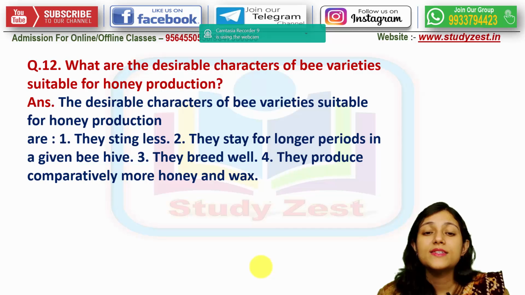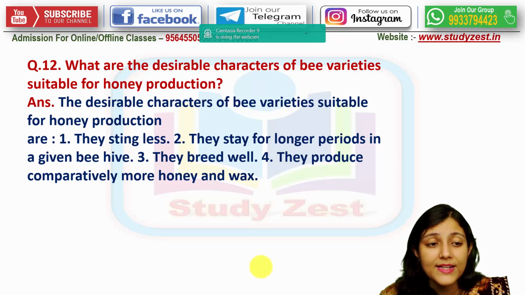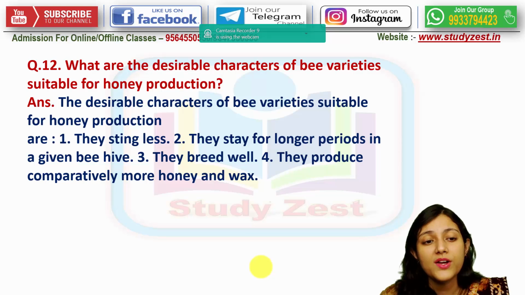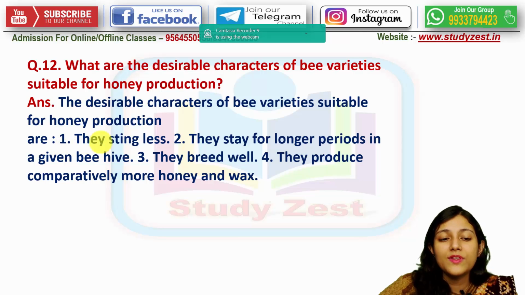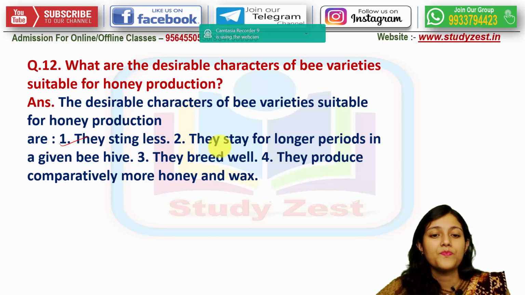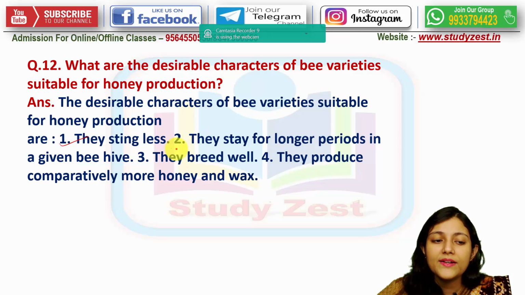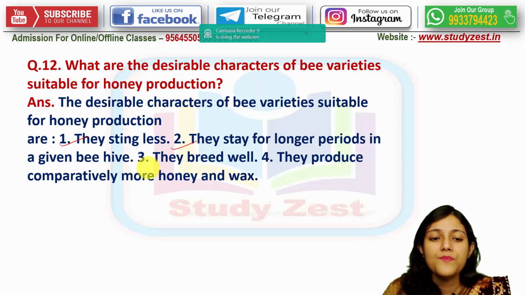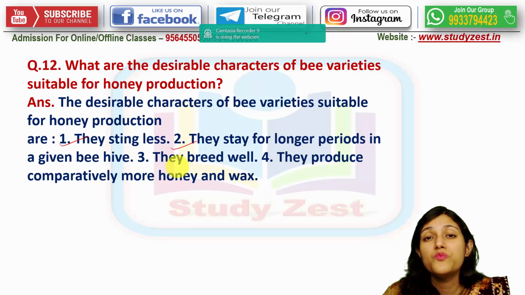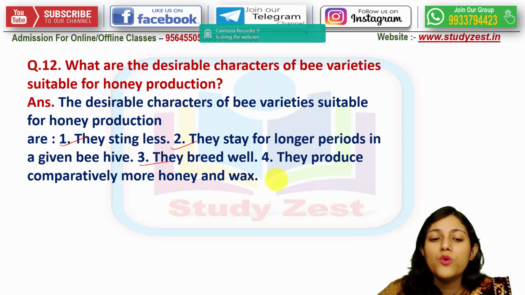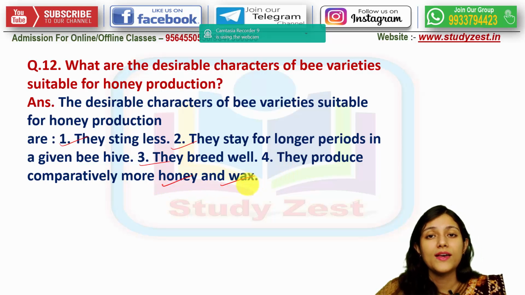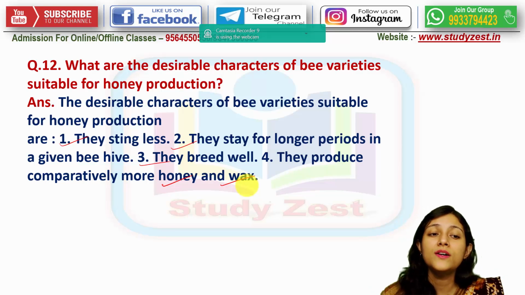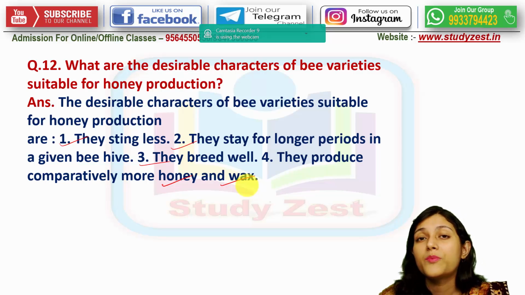Next question, what are the desirable characters of bee varieties which are suitable for honey production? So the desirable characters of bee varieties are, we know that they have to be stingless, they stay for longer periods in a given beehive. Next, they have to breed well, and last one, they must produce comparatively more amount of honey as well as bee wax. So these are the desirable characteristics of the bee varieties which will be suitable for the production of honey.